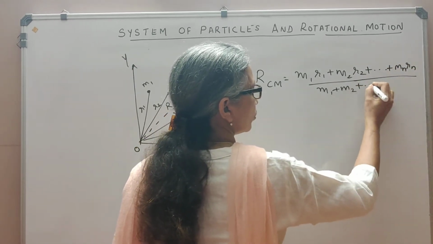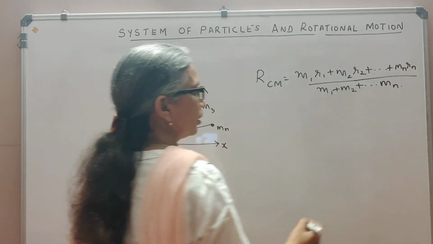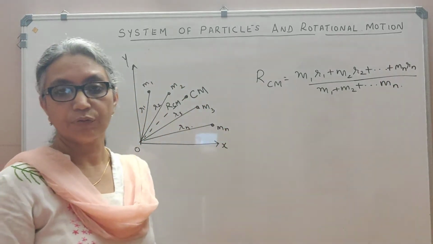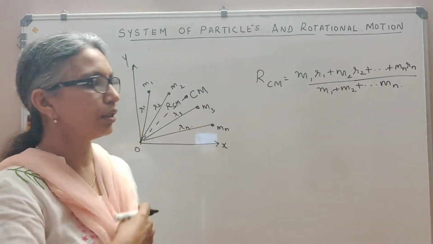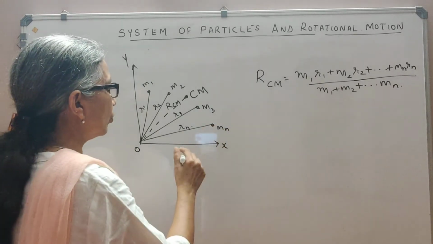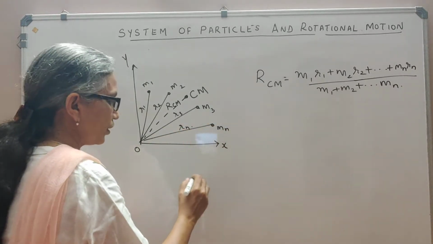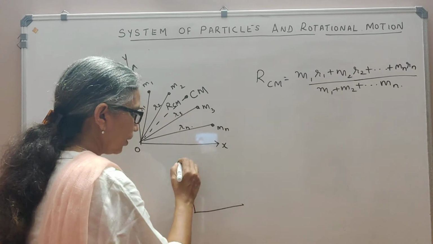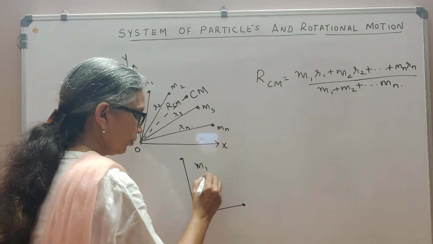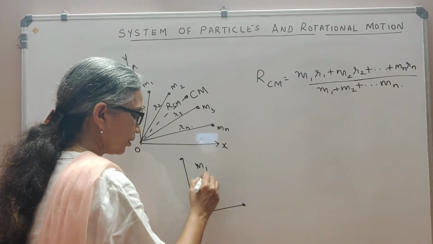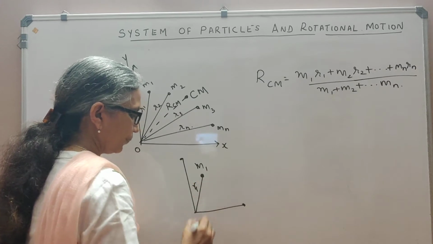This will be plus and so on up to mn. That will be the position vector of the center of mass. Now this RCM, each one of these position vectors, suppose I draw particle m1 here. This is the position vector of m1, r1.